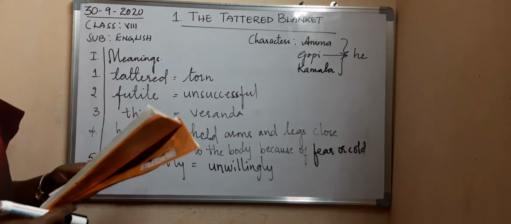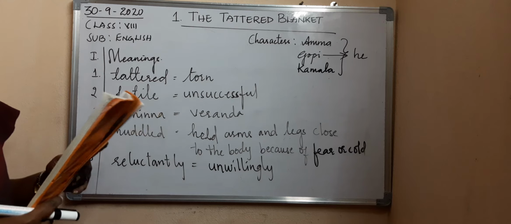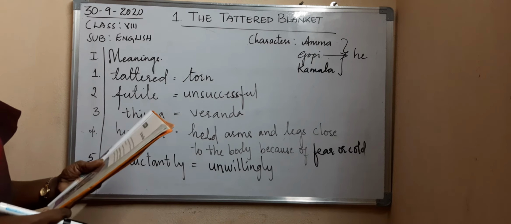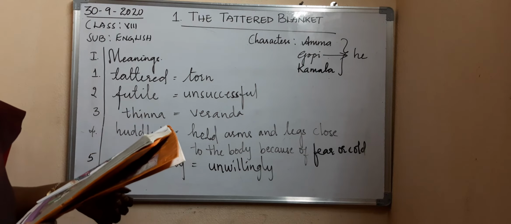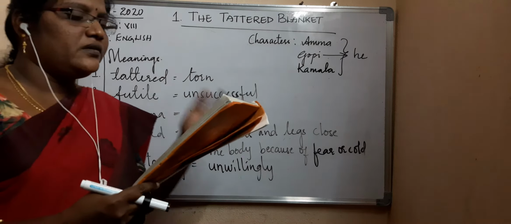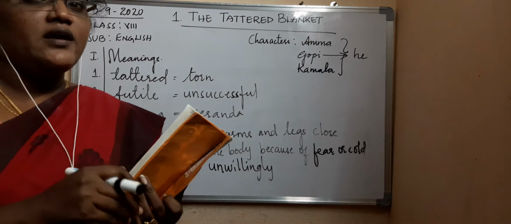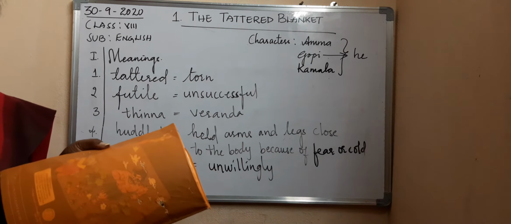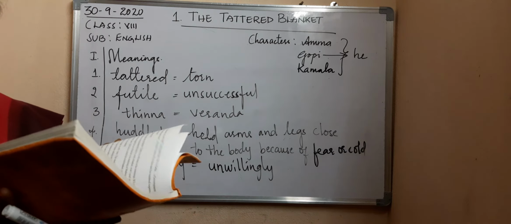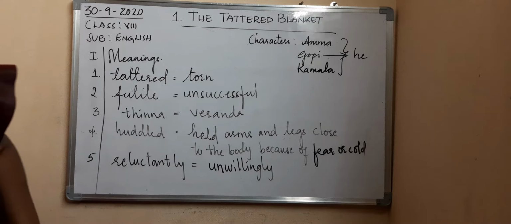Then walked slowly to the gate and screwing up her eyes peered into the darkness. So now what happened? She went unwillingly, she went near the gate to see who has come, and screwing up her eyes peered into the darkness. Screwing up her eyes means what? Narrowing the eyes. Narrow means making the eyes very small. Just like that she is doing, and she went near the gate to see who has come.